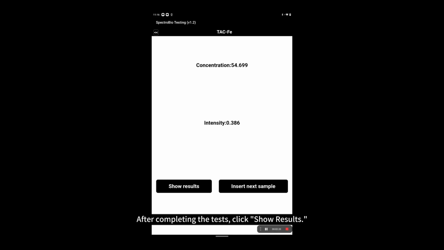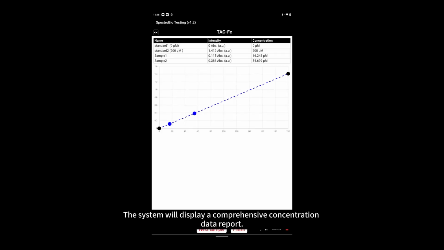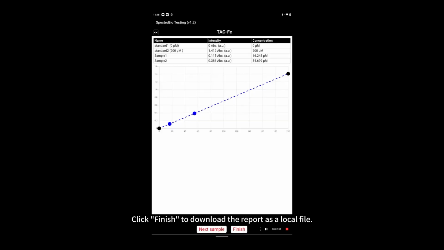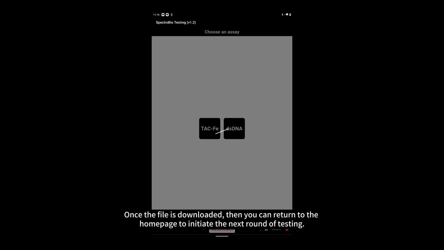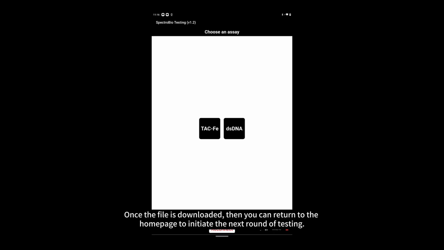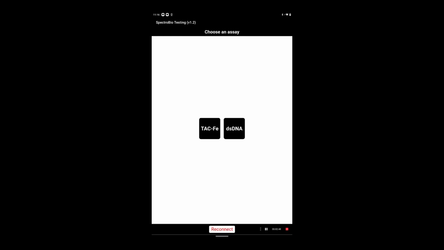After completing the tests, click Show Results. The system will display a comprehensive concentration data report. Click Finish to download the report as a local file. Once the file is downloaded, then you can return to the home page to initiate the next round of testing.